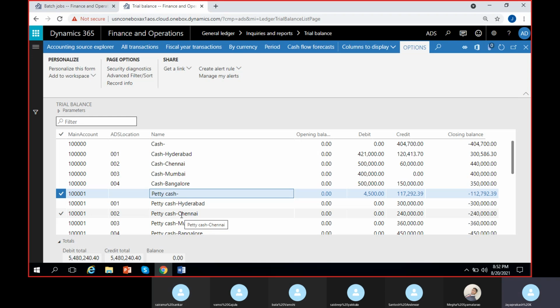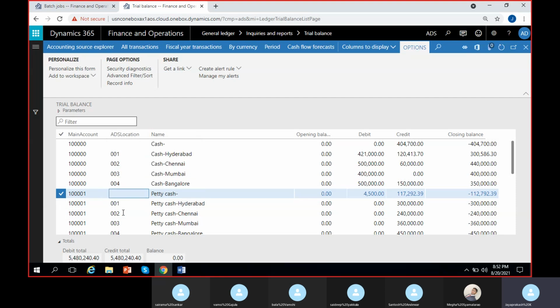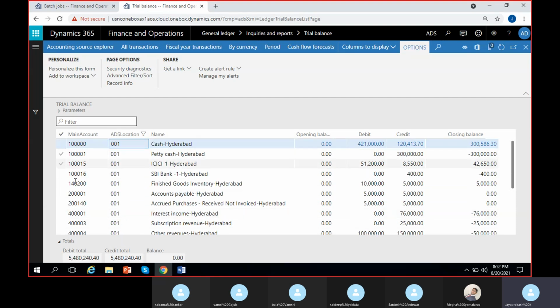One second. So here you see location, right? This you can filter. Hyderabad location, I mean the location value you can select, not Hyderabad, just 001 is the Hyderabad location as you can see here. So I'm applying 001 here. Now you can see all the accounts plus Hyderabad values. Only main account plus Hyderabad combination values.